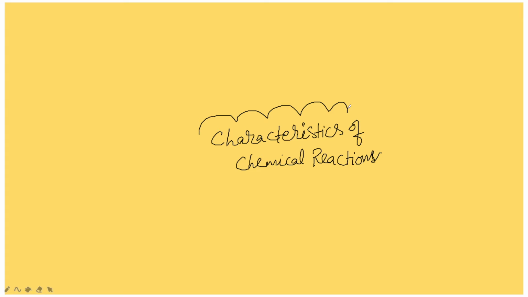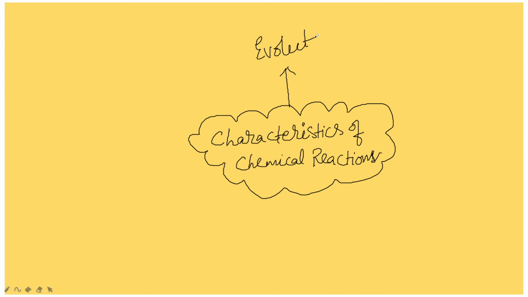Okay, characteristics of chemical reactions. Okay, tell me the first one. What was the first one I said? Evolution of gas, formation of precipitate. Okay, what is the first thing? Evolution of gas. This is the first characteristic we can find. Next one is formation of precipitate.